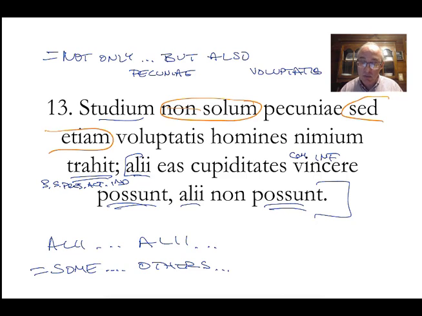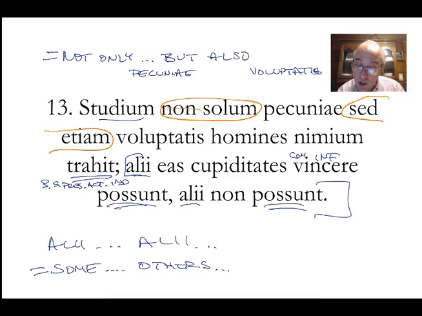Study, eagerness, desire. Okay, desire, I'll go with that. Study, eagerness, desire, not only for money or of money, but also of desire. Trahit. Trahit means to drag. Drags men too much. Eagerness of money and also desire. Not only of money, but also desire. Drags men too much. Draws men too much. Men are drawn by money and lust, I guess you would say. Some are able to conquer the desires.